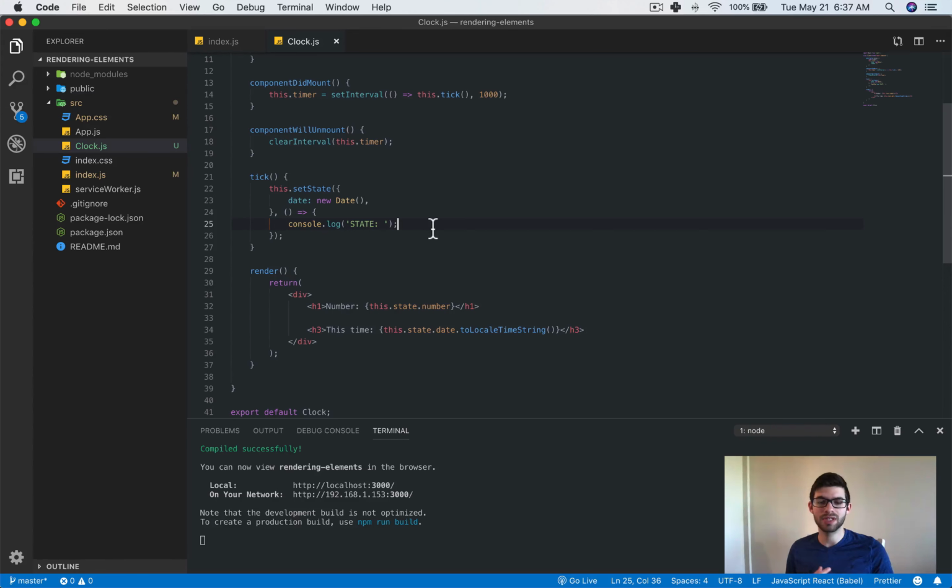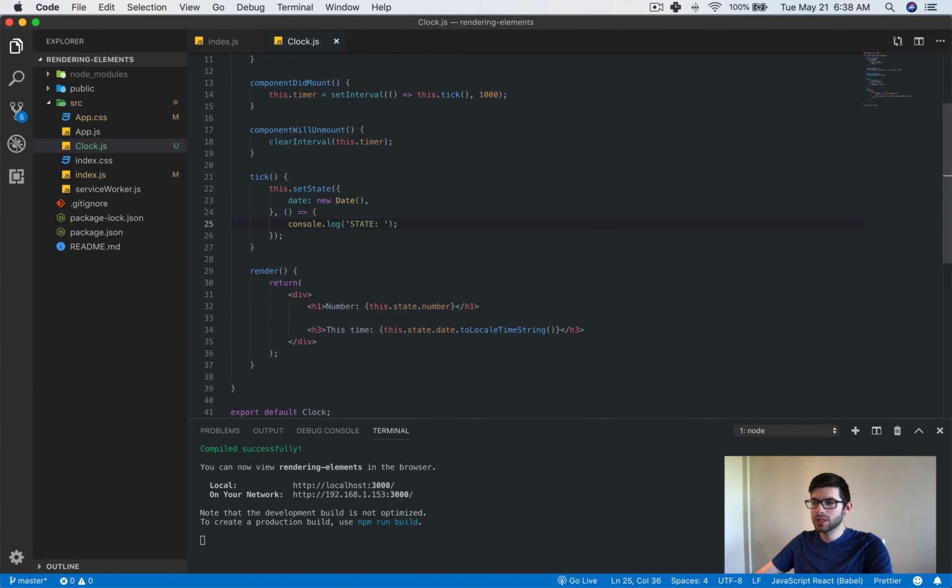The second argument of setState is a callback function, and I'm pretty sure in the function version of setState that there is also a callback function as well. So yeah, just something definitely worth noting is that you can do that.